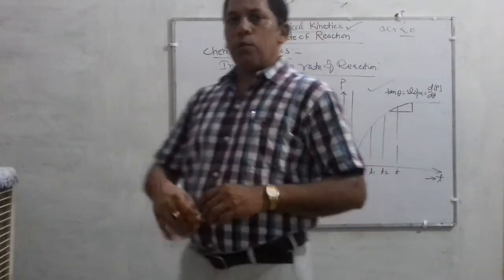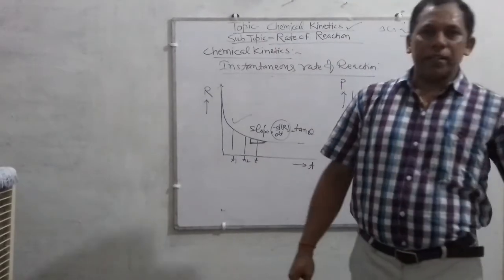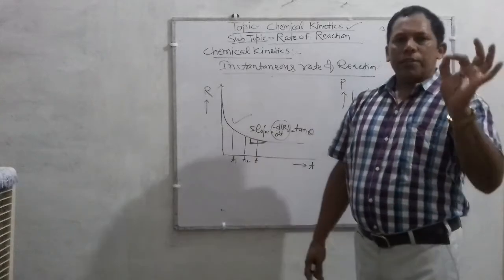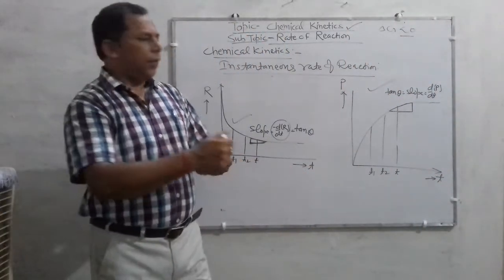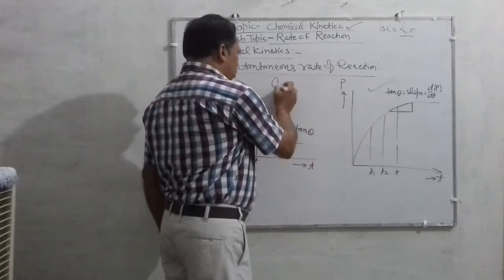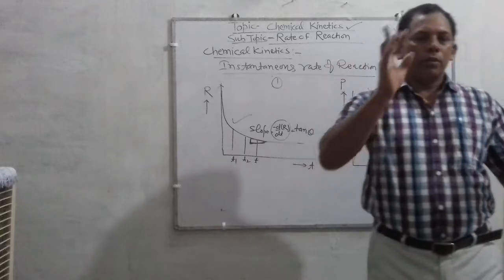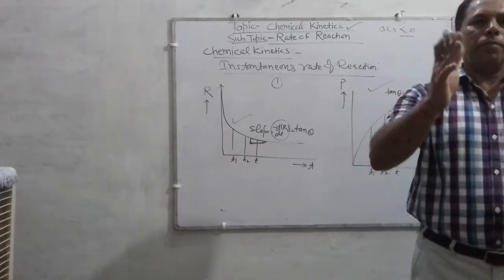Now one more point, children. What factors influence the rate of reaction? Last point, I am going to finish with this point. This question is often asked: the factors which influence the rate of a chemical reaction.